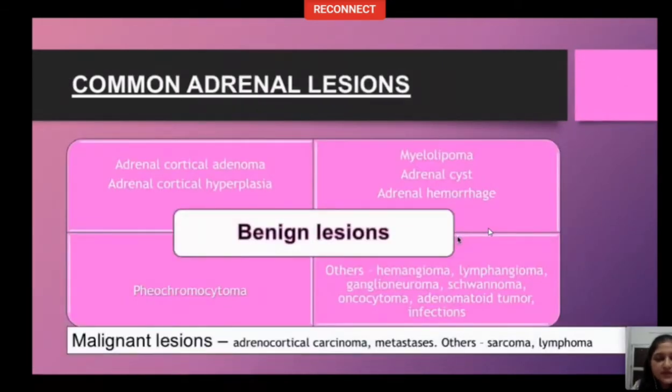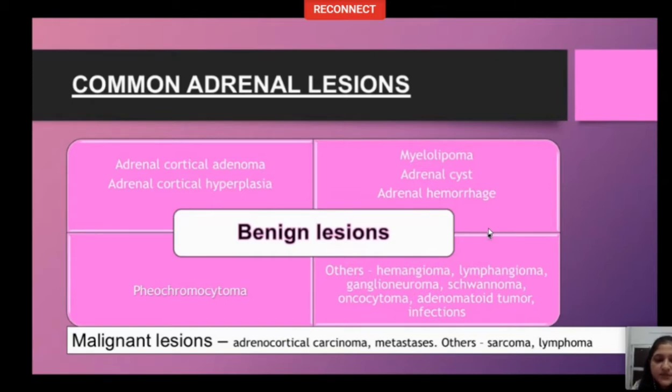Coming to common adrenal lesions, as is the common notion, it is divided into benign and malignant. Among the benign lesions, as you can see on the slide, there are four distinct groups. The upper half of the slide can be confidently diagnosed with CT, and the lower half needs other imaging modalities.